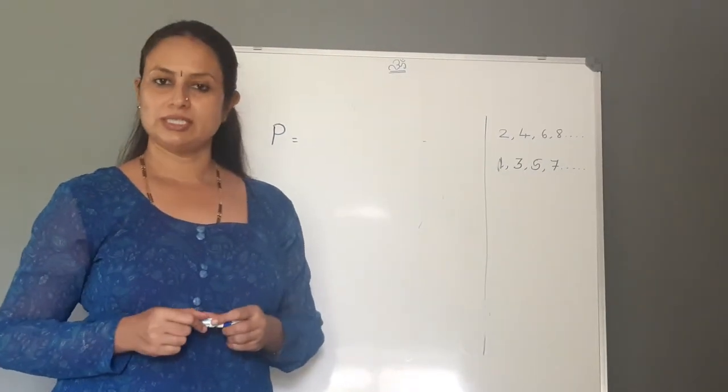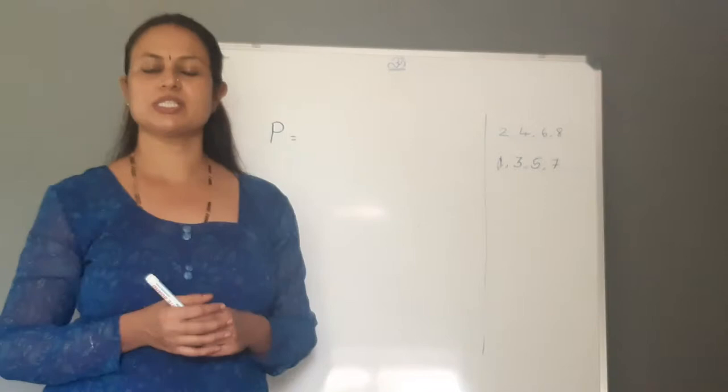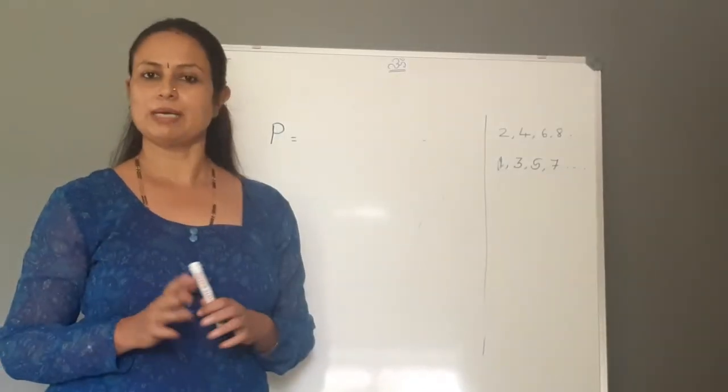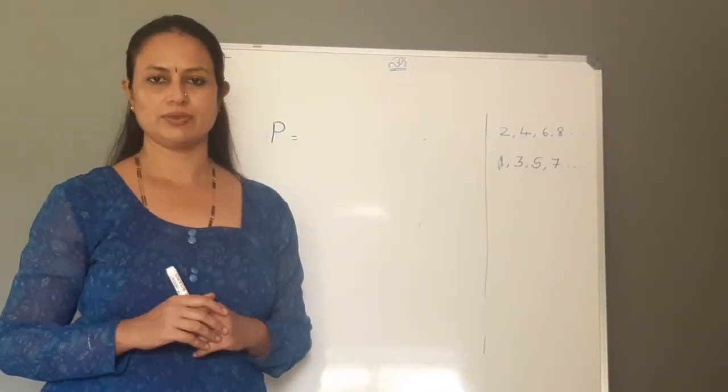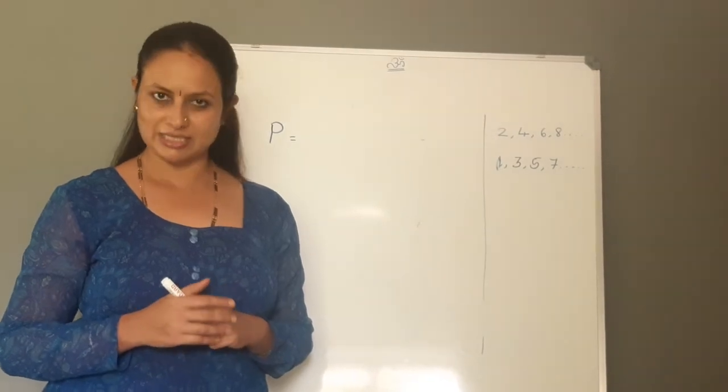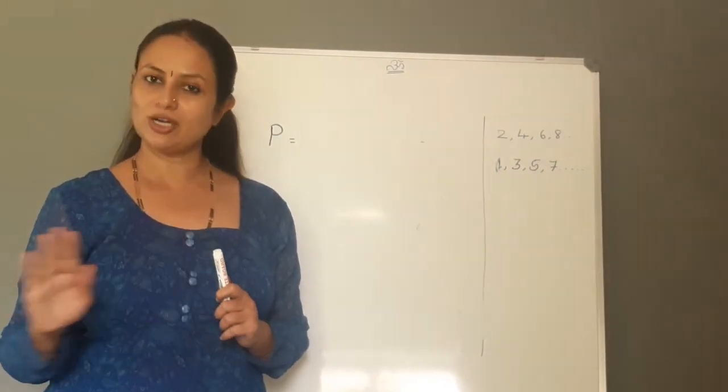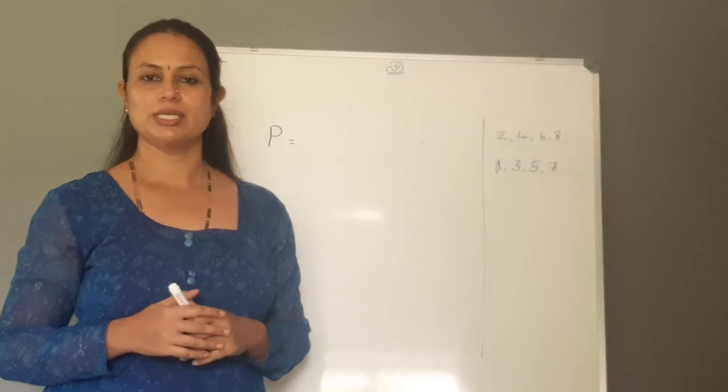Prime numbers are the numbers which cannot be divisible by any other number apart from 1 and the number itself. Example,